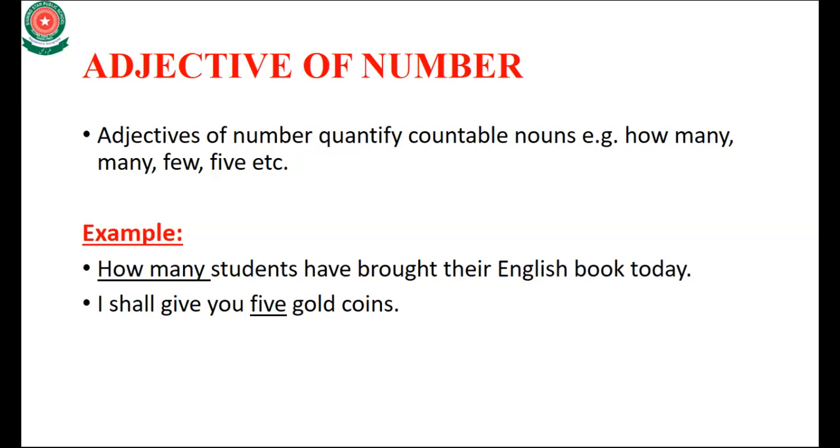When I remove the 5, the remaining sentence is: I shall give you gold coins. How many gold coins will it give? Here the 5 represents that it will give 5 gold coins. It gives the number. It is the adjective of number.